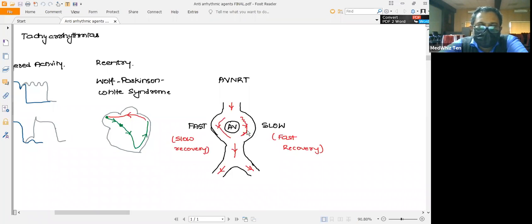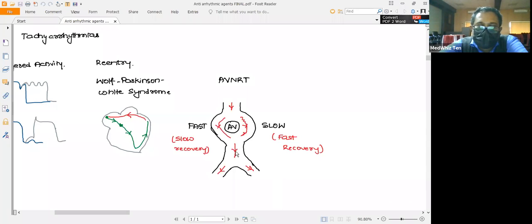So there is a small refractory period with respect to the slow pathway, whereas there will be a prolonged refractory period with respect to the fast pathway. So what happens when an impulse is generated by the SA node? The fast pathway will transmit the impulse very fast, so that by the arrival of the slow impulses, it has been passed on to the ventricles.